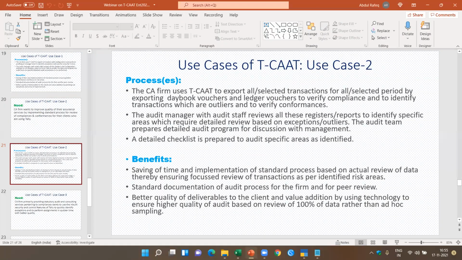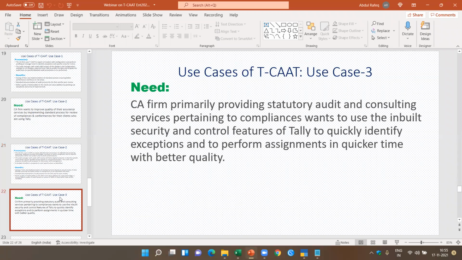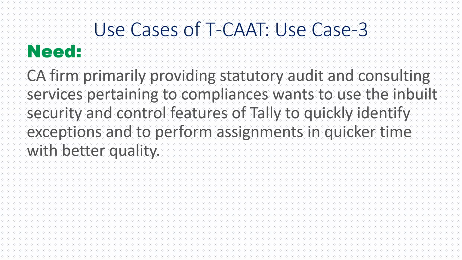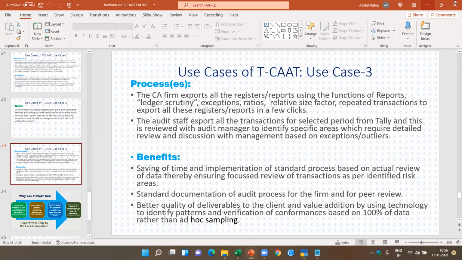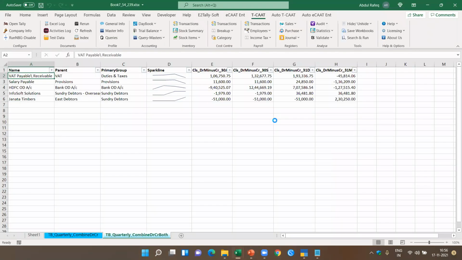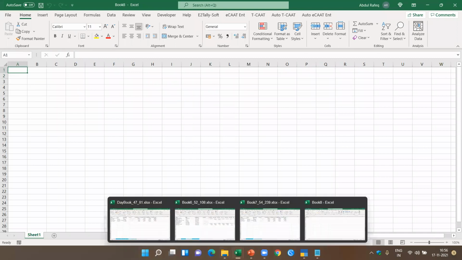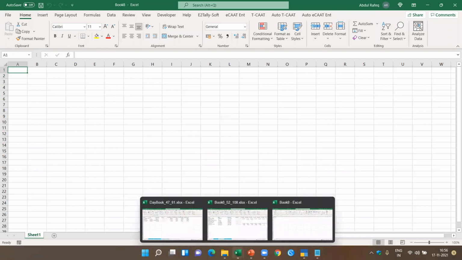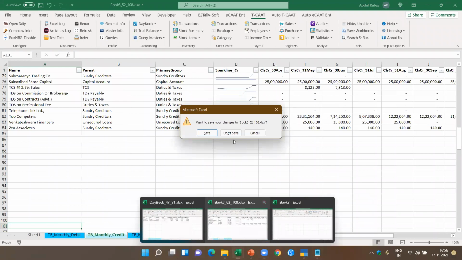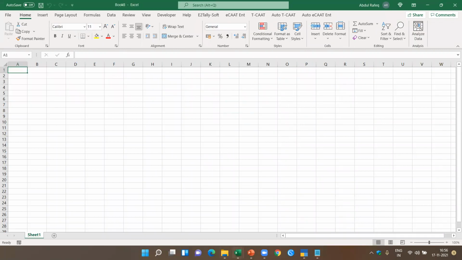Now let's come to the last case study which was talked about. Let's say we are doing a statutory audit and I'd like to use the audit and compliance features of the software. I want to extract the registers and reports and also the relative size factor, repeated transactions, etc. So I'm using the audit feature available in the software. Now let me come back here. I'm closing files which are not required so that there is no confusion. I'm just going to keep one blank file in which I'm going to get all the results.